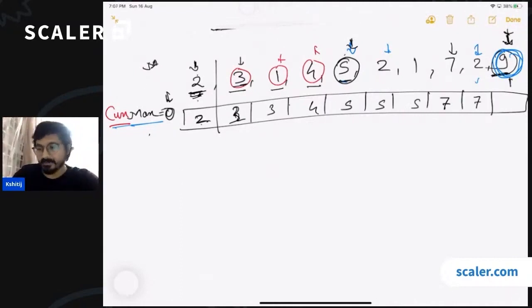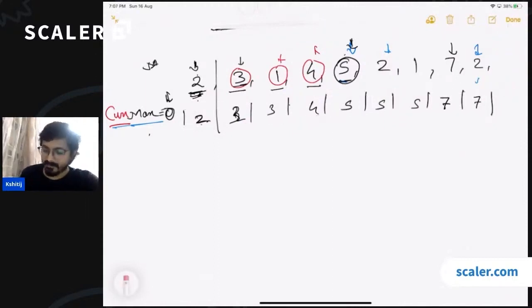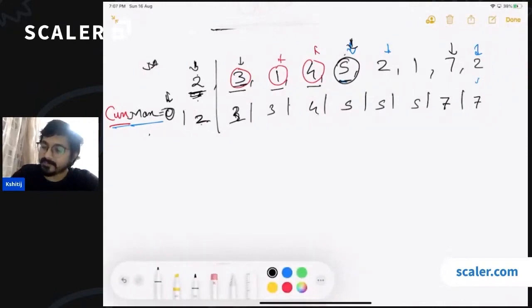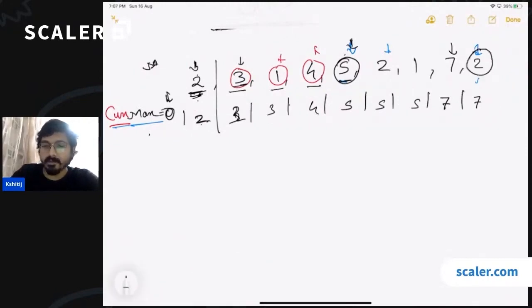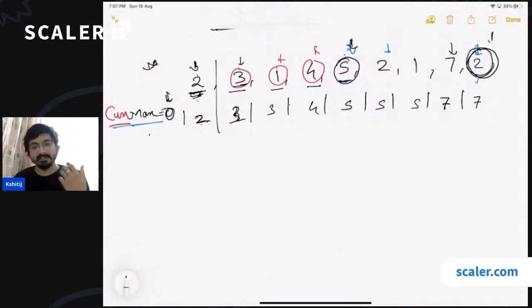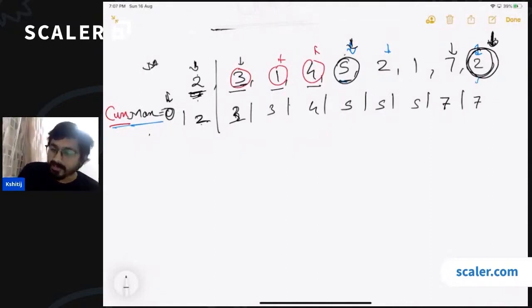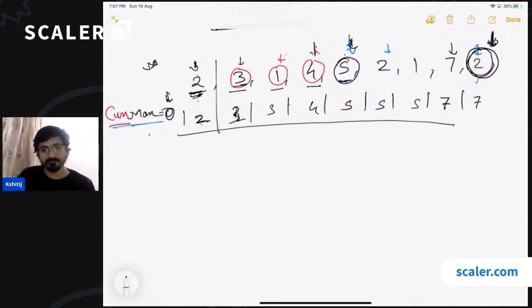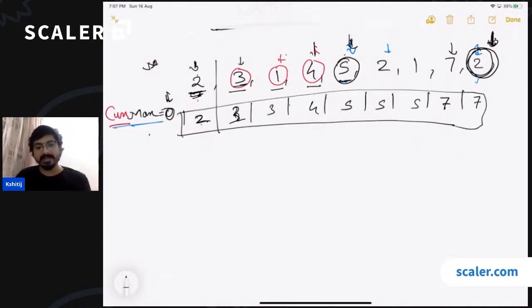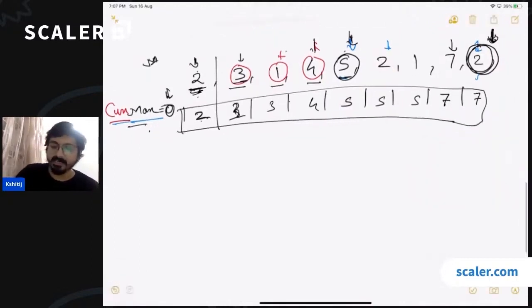What if 9 is not present? Then also you do the same thing. If 9 is not present, you have one bar less in your structure. Then when you calculate the left max for the last index, it doesn't matter whether it is 9 or any other number. When you are calculating the left max for the last index, you have actually calculated the left max for each and every index in this process. The only thing is that you will have to store these values. Instead of updating the current max variable, if you just store these values in the array, you get the left max for each and every index.